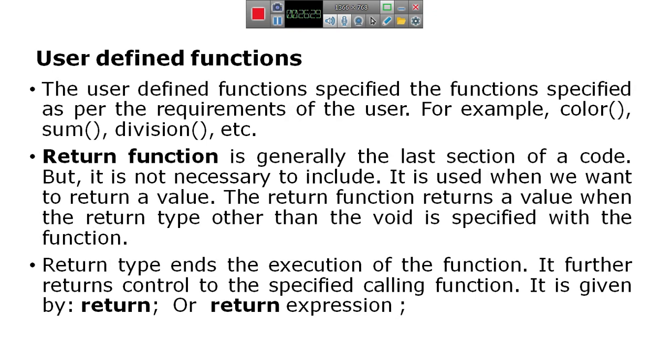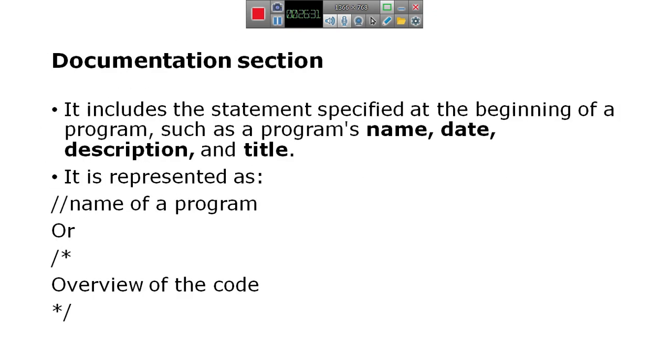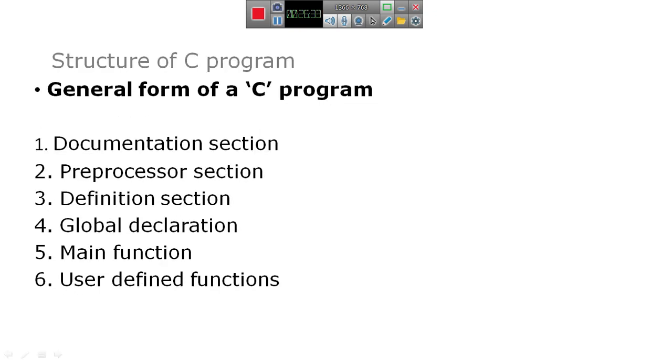And next one in the structure of a program is user defined functions. Global declaration completed. Main function, I have explained about the main function, that one is also completed. The next one is user defined functions.